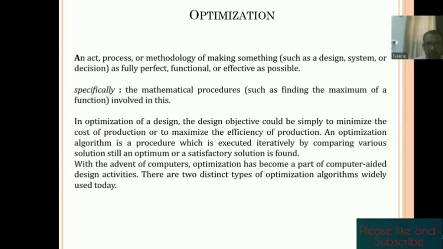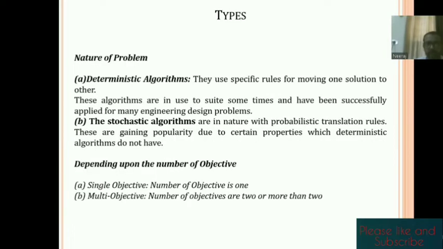One type of algorithm is the deterministic type, and another type is stochastic, or we can say the probabilistic type of algorithm. In deterministic algorithms, if we implement them, then every time we get the same result. But stochastic algorithms are really very famous nowadays, like teaching-learning based optimization, particle swarm optimization, and bee colony optimization. These are probabilistic type algorithms.